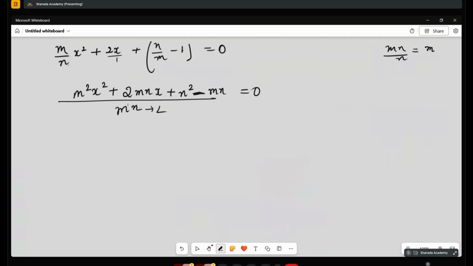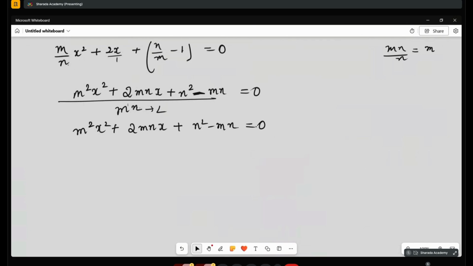What you will get? m²x² + 2mnx + n² − mn = 0. I've taken the LCM. That's all.